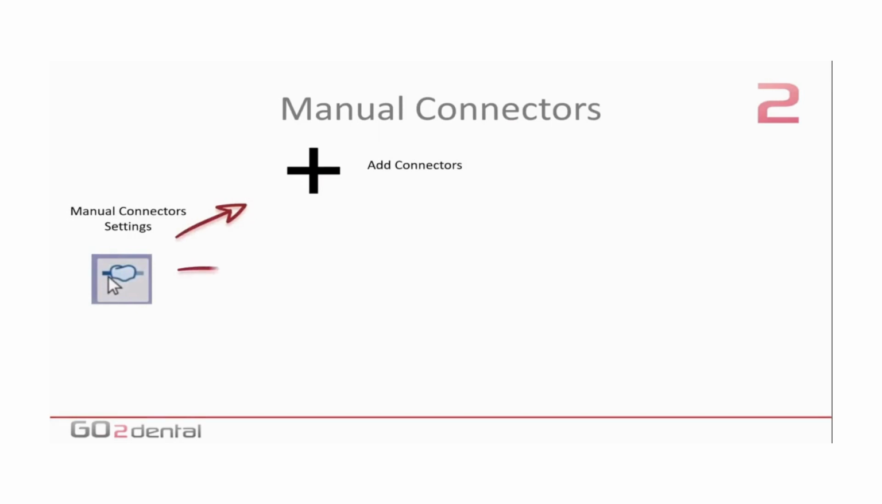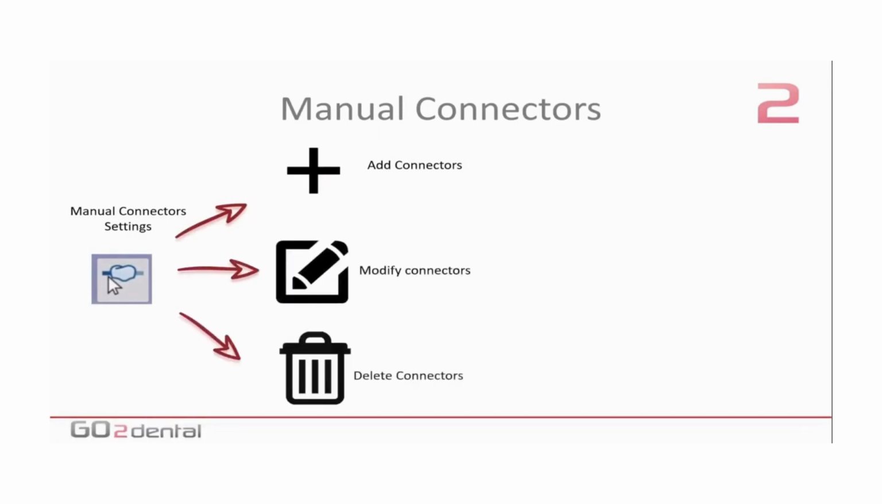The purpose of using manual settings in the connectors is that connectors placed in the automatic mode are not always correct. Therefore, the user can easily add, modify, and delete the connectors at their convenience. We're going to see that directly in GO2Dental.